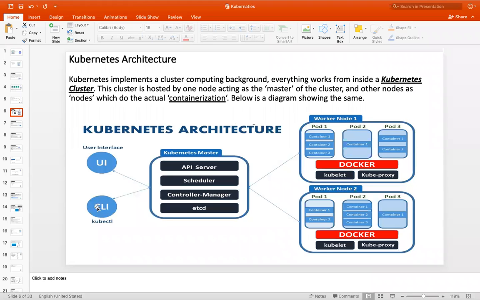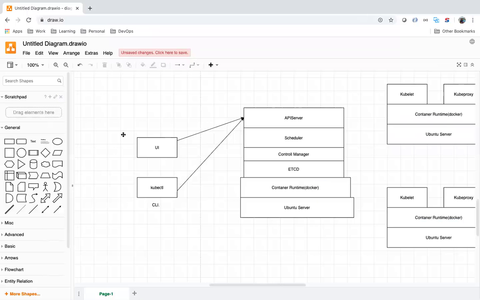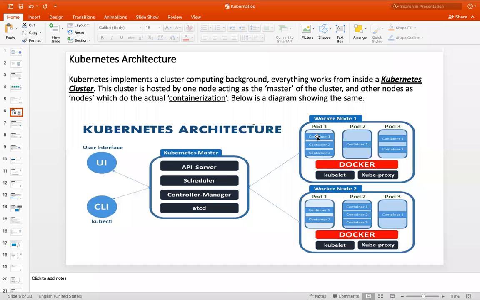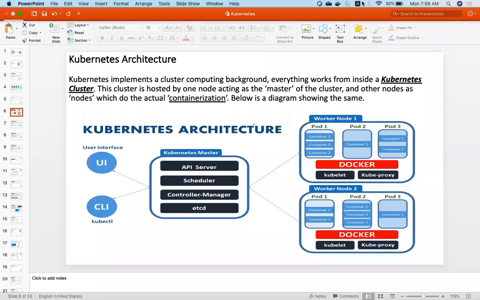So kubectl requires one file called the kubeconfig file. That file will have information about the master machine API server and the username and password to interact with the master machine API server. So this will interact with the master machine to deploy the applications or to delete the application.